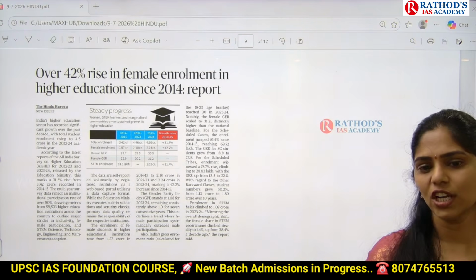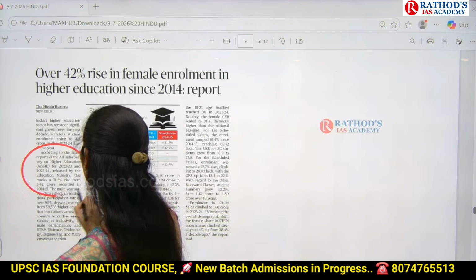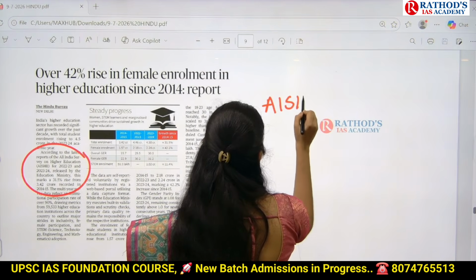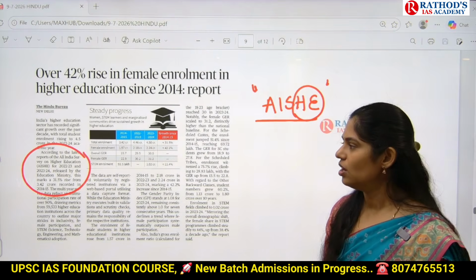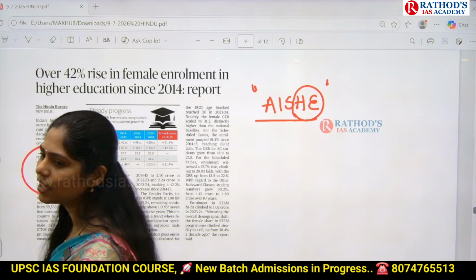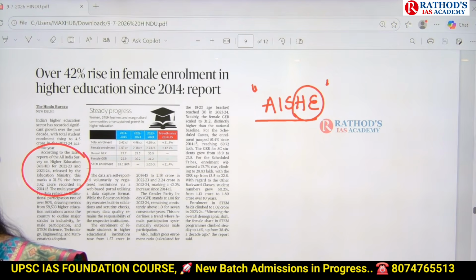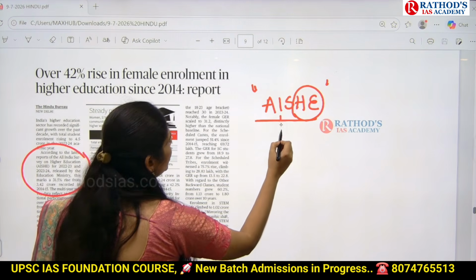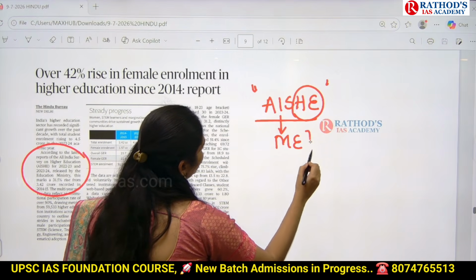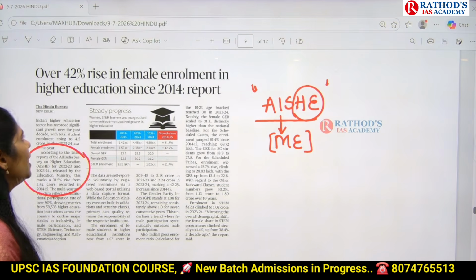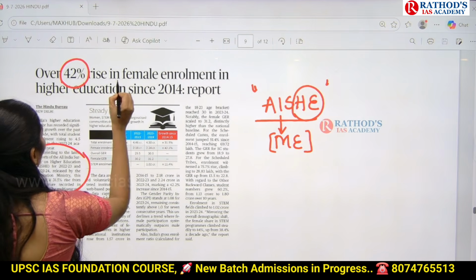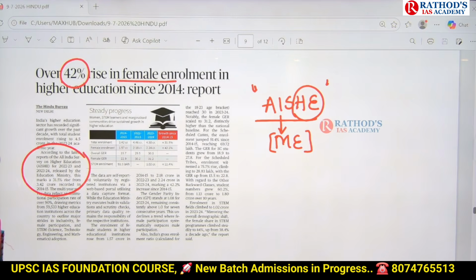Related to higher education, the name of the report is AISHE. Please make a note. HE means higher education. AISHE's full form is All India Survey on Higher Education. Yesterday we discussed schools, that report is UDISE. Now, for higher education, the All India Survey on Higher Education is again a report by the Union Ministry of Education. This report says there is a 42% increase in female enrollment in higher education.